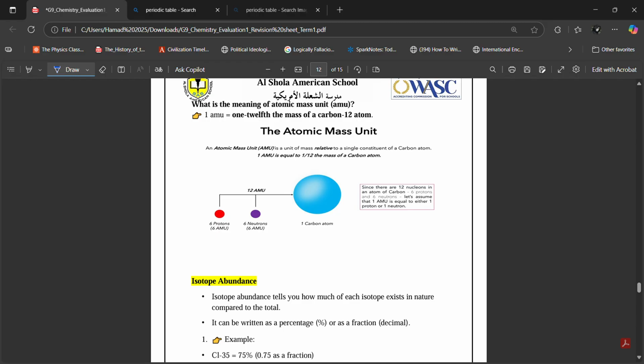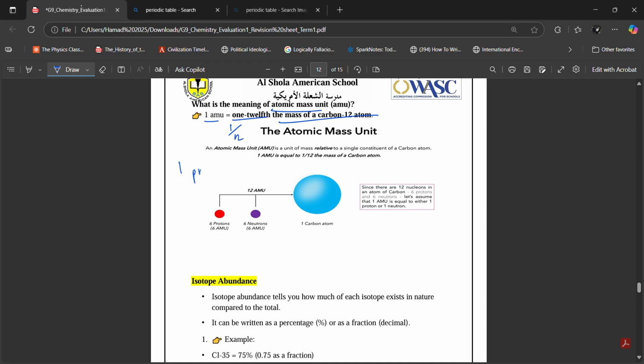The reason why we don't use kilograms or grams with atoms is because atoms are so small that if we use grams or kilograms, the number is going to be very small. It's going to be difficult to deal with. That is why for atoms, we have its own unit of mass. It is called the atomic mass unit. One atomic mass unit is equal to 1/12, meaning 1 over 12, of the mass of a carbon 12 atom. You should just memorize this. You don't need to know what it means exactly.